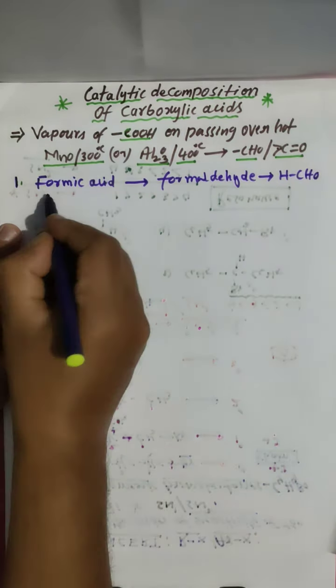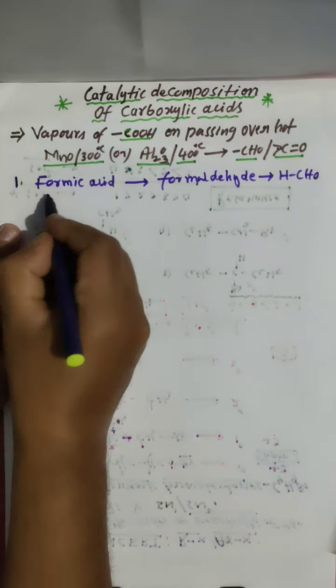If you are taking as reactant formic acid plus any other carboxylic acid, this is the condition.